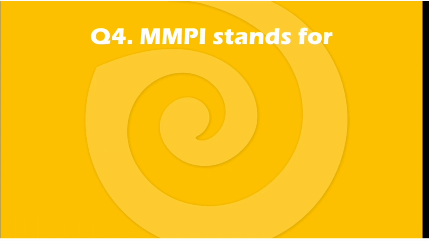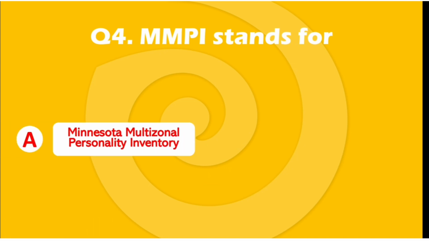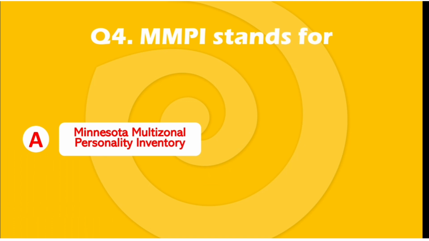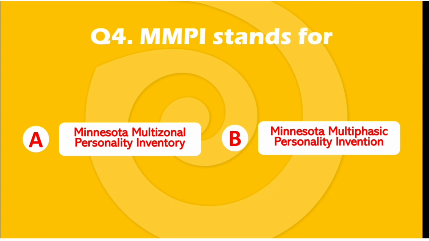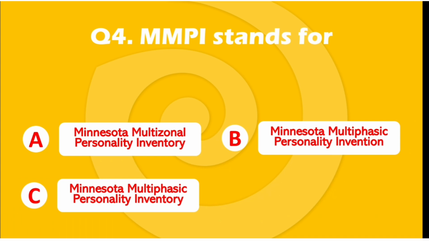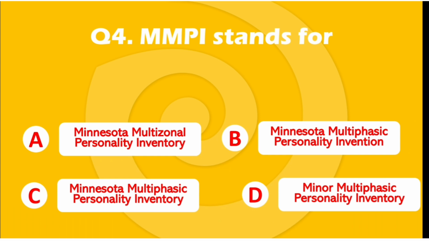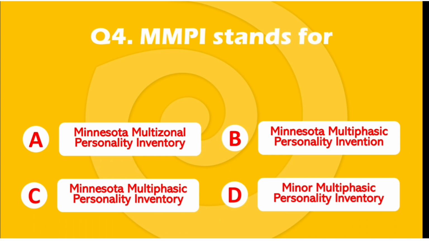MMPI stands for, options are option A Minnesota Multizonal Personality Inventory, option B Minnesota Multiphasic Personality Invention, option C Minnesota Multiphasic Personality Inventory, or option D Minor Multiphasic Personality Inventory. The right answer is option C Minnesota Multiphasic Personality Inventory.